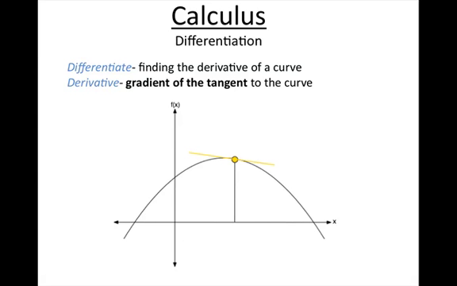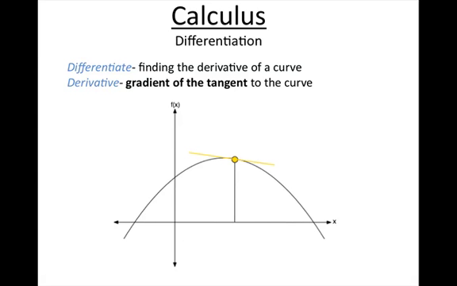The gradient of the tangent will be the slope of that orange line, which is a tangent to the curve at that orange point. So that is what we're going to want to try find out, is the slope of that line at that particular point. And that's what differentiation does. It finds the derivative, which is the slope of the tangent to the curve, or the gradient of the tangent.